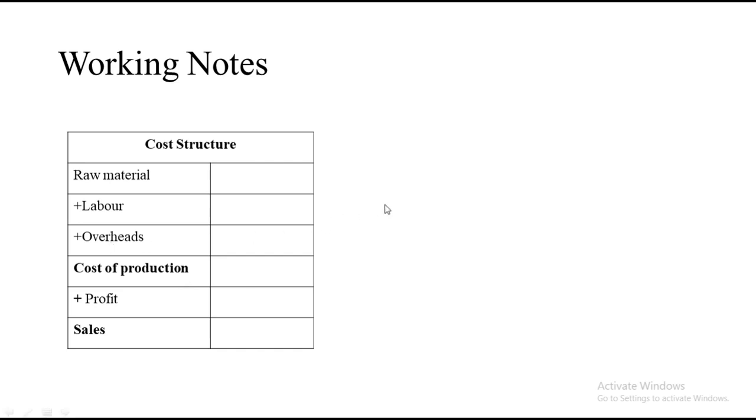The formula for units is: number of units is equal to annual production, the full year's production, divided by 12 if it is on a monthly basis, divided by 52 if it is on a weekly basis, and divided by 360 if it is on a daily basis, depending on the question. So these are the two working notes which are very important that we need to solve before solving the sum, because from the cost structure we'll be able to find the rate, and from the number of units formula we'll be able to get the number of units.